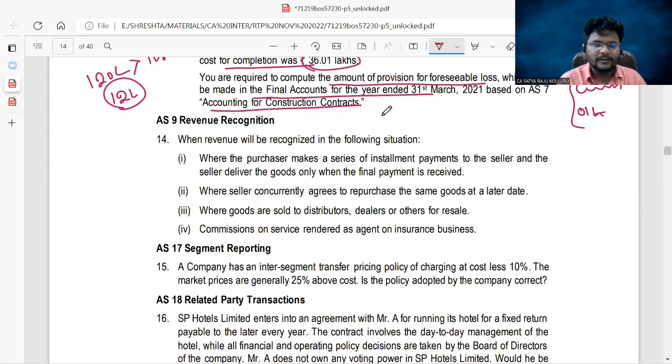Come back. Come to the next problem, which is AS 9 revenue recognition. When will revenue be recognized in the following situations? Total 4 situations are given.